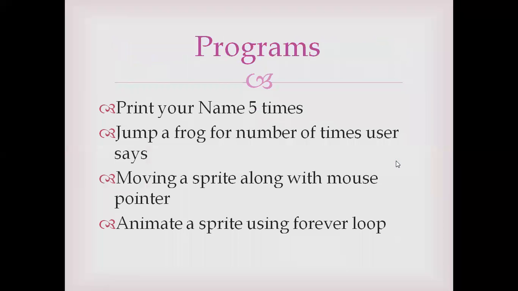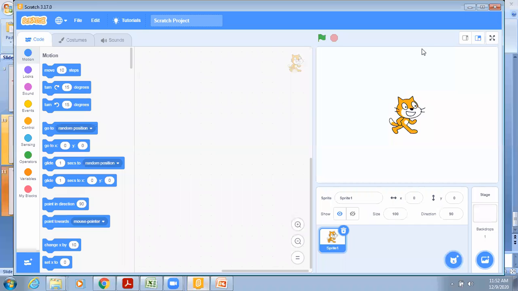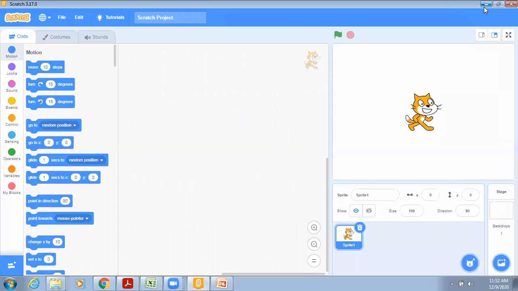Let us start the programs using these types of loop. So the first program which we have to do is print your name 5 times. So let us start with this program. Everybody knows how we can change the background and how we can change the color of the sprite, so I'm not doing that. We are directly starting from the programming part.